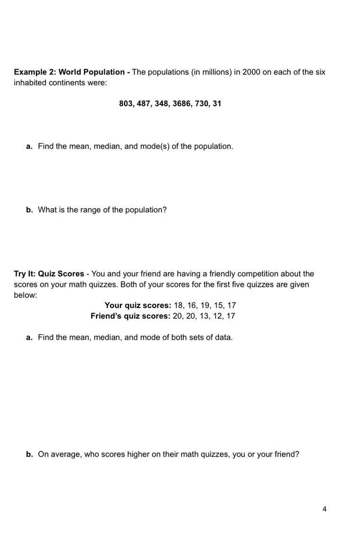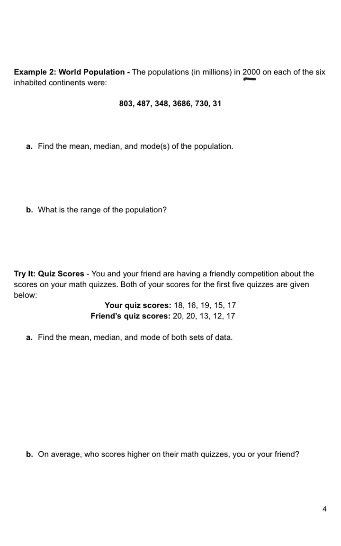So for the first one, we're looking at world population, and it says the populations in millions in 2000, that's the year, on each of the 6 inhabited continents were. So the 6 inhabited continents, that doesn't count Antarctica, it's not inhabited. So 803, that's 803 million. 487 million. So this is like a rounded number. It's about 348 million. Whereas this one, 3,000 millions, so that would be like 3 billion, 686 million, and so on. So these are the numbers we have.